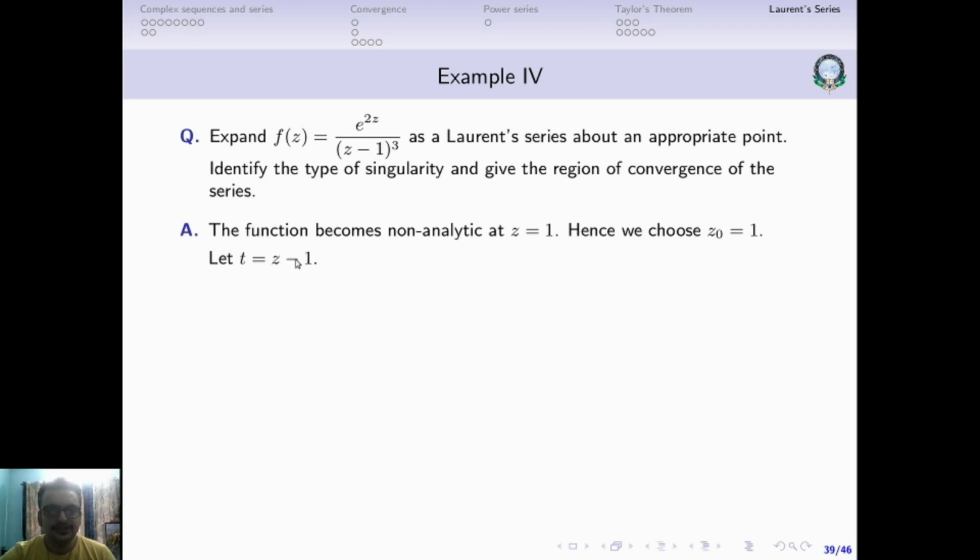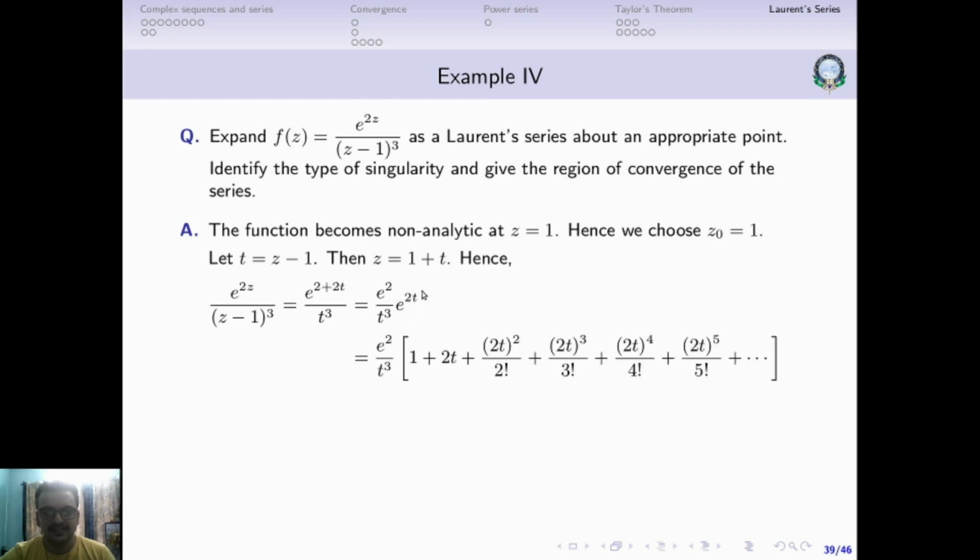So now we'll introduce another variable t, where t is equal to z minus 1. Hence z is equal to 1 plus t. You just substitute it back here. So e to the power 2z, with z written as 1 plus t, gives 2 into 1 plus t, which is 2 plus 2t, and z minus 1 we write as t, so it becomes t cube. So we have e square by t cube into e to the power 2t.